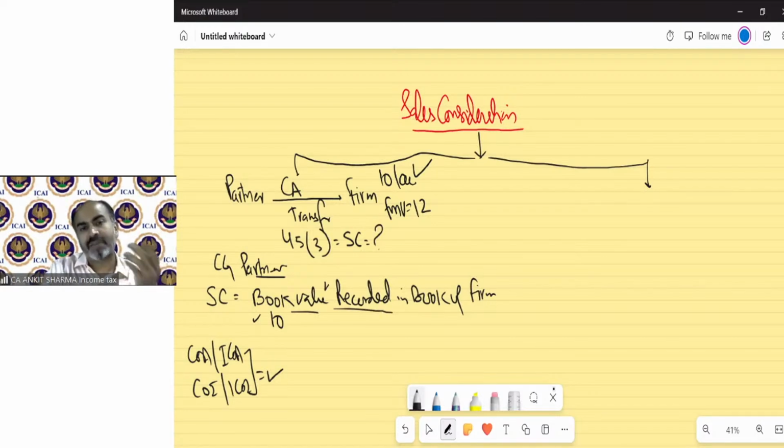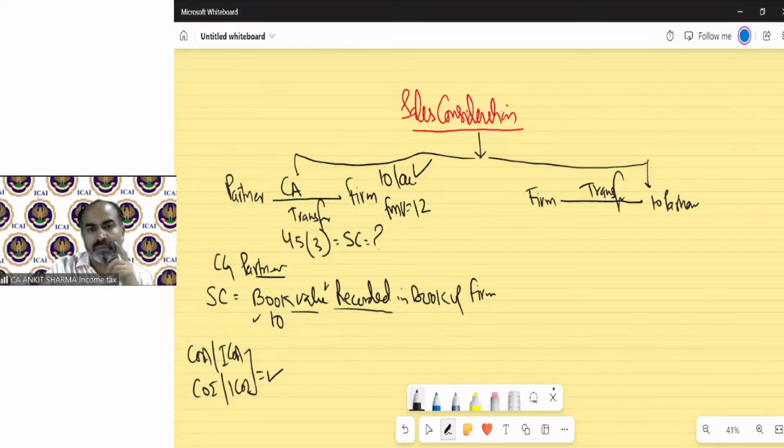And what will happen in the vice versa case? If the partnership firm transfers any asset to a partner, then under Section 45(4), what will be the sale consideration? It's very simple. That is fair market value. So sale consideration in this case will be fair market value.